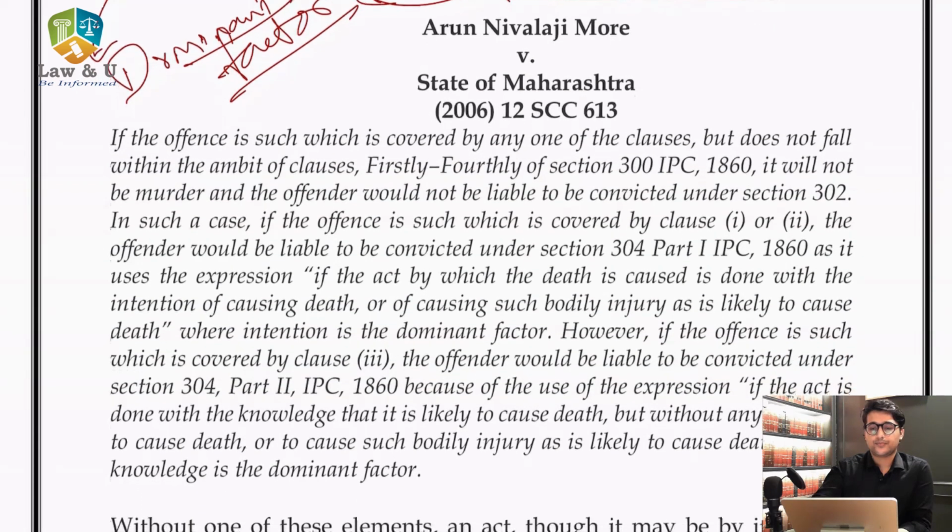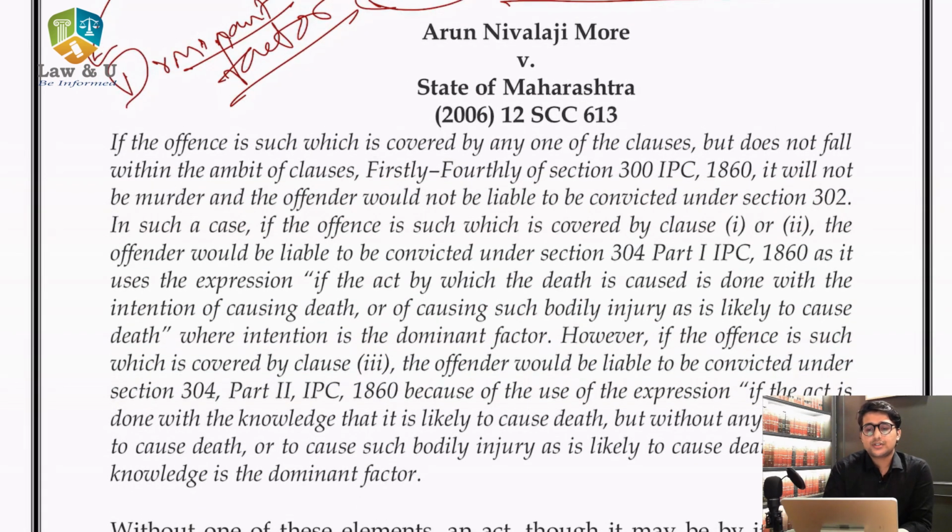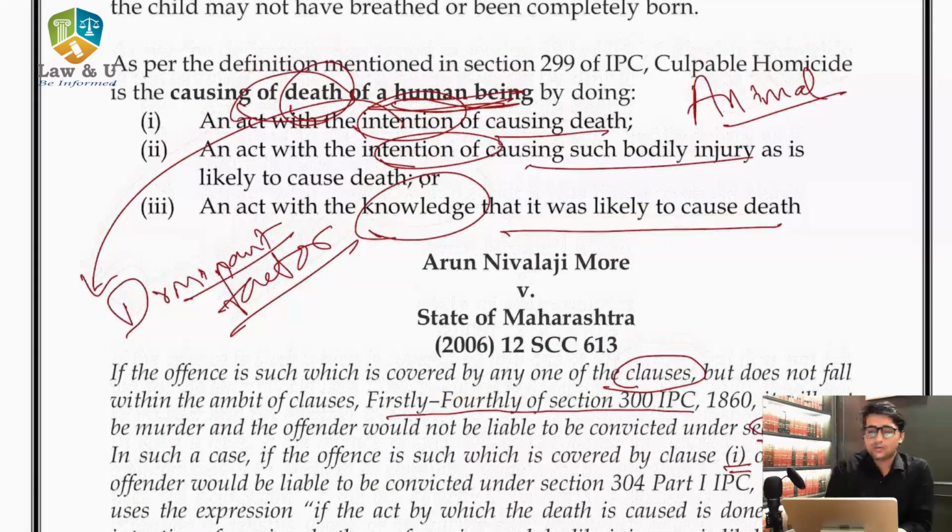Now, in this relation, we have one judgment of the Supreme Court, which is Arun Nivalji More versus State of Maharashtra. It says that if the offense is such which is covered by one of the clauses, but does not fall within the ambit of clauses firstly to fourthly of section 300. In section 300 we have 4 clauses which we will come to later in the same video, and if it does not fall under these clauses, it will not be murder and the offender would be liable to be convicted under section 302. In such a case, if the offense is such which is covered by clause 1 or 2, now what is 1 or 2? 1 or 2 talks about intention.